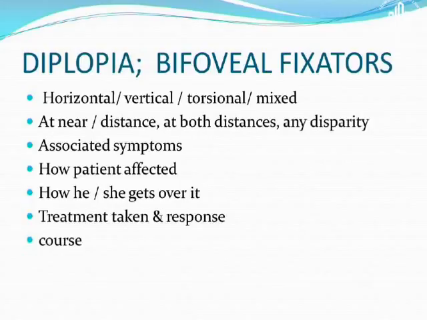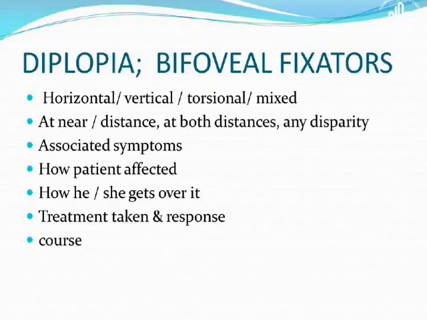Now, it is important to look at this diplopia in bifoveal fixators. Is it horizontal, vertical, torsional, or is there a mix of all these three, because this may present a picture which may be entirely complicated. Is it more at near, distance, at both distances, or is there any disparity between near and distance? Are there any associated symptoms like pain, any proptosis, any visual loss? Those will help us know what kind of problem we are dealing with.